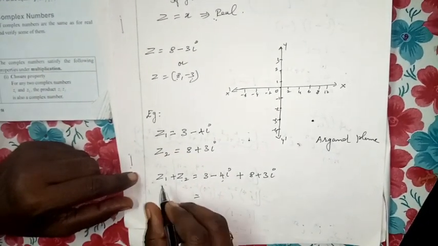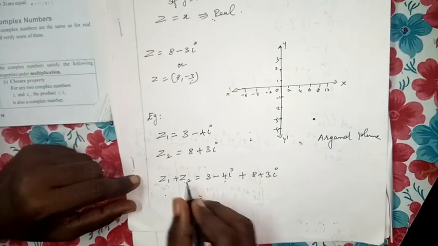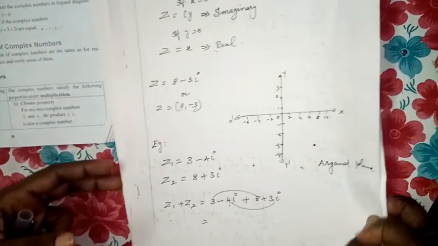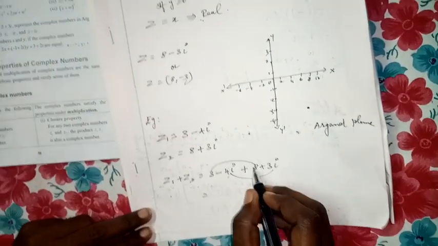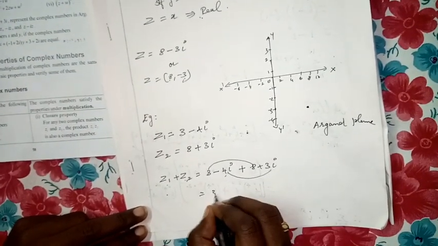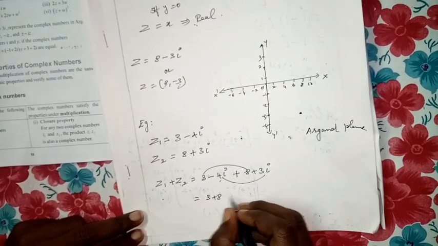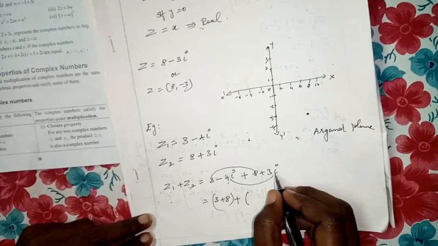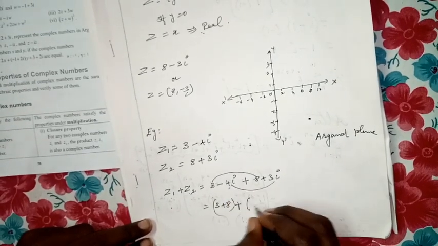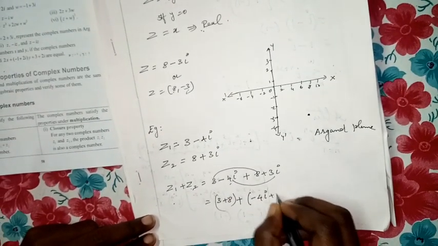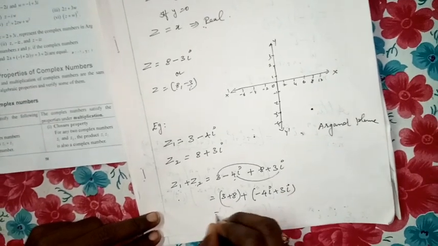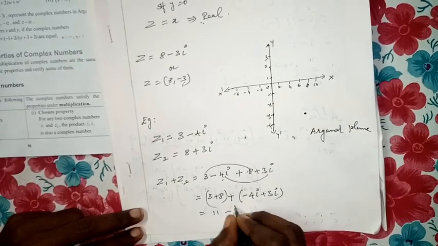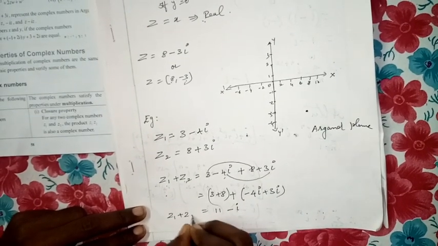Children, listen carefully. When I add or subtract, you are going to add only real with real and imaginary with imaginary. We pair them. What are the real numbers? 3 and 8. Pair these two real numbers. Then plus, what are the imaginary parts? The ones along with i are imaginary. Minus 4i plus 3i. Now add the real numbers: 11. Here minus 4i plus 3i gives minus i. This is z1 plus z2.